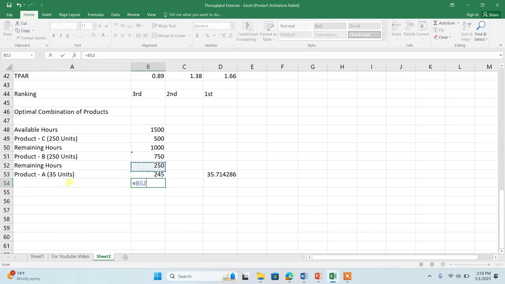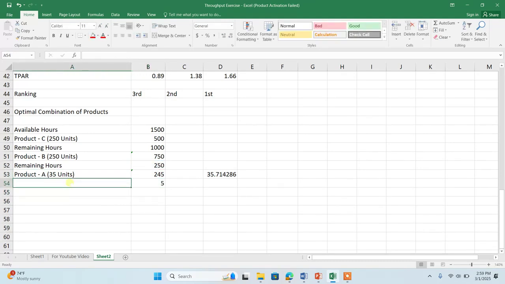So I'm still left with 5 hours. But the problem is that I cannot produce the 36th unit. If I want to produce one more unit of A, I require 7 hours, and here I am left with only 5 hours. So I cannot produce more than 35 units of A. Yes, the answer is 35.7, but as was mentioned in the earlier lecture, we will produce full units. No work-in-process concept, no inventory concept. So that's why we are left with the 5 hours. We cannot produce any more of the A.